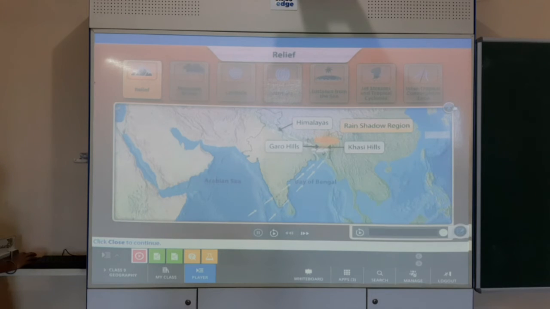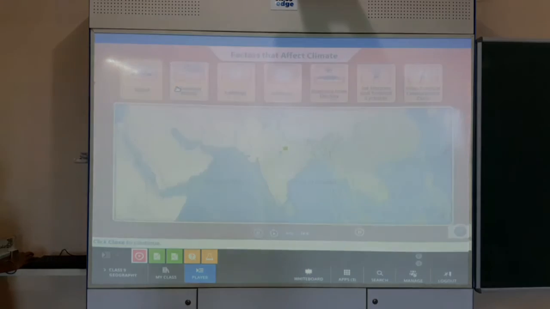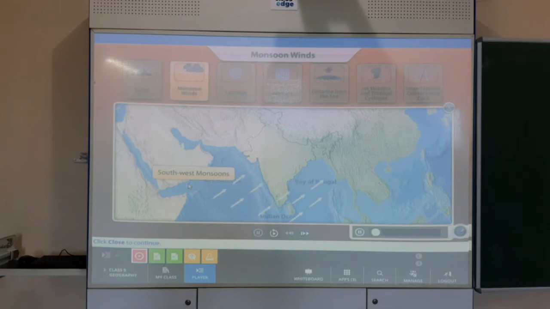Next factor that affects the climate. Moisture-carrying southwest winds move from the high-pressure regions of the Indian Ocean, Arabian Sea and the Bay of Bengal towards the low-pressure region of northwest India. As a consequence, these moisture-laden winds bring rain to the entire Indian subcontinent in the monsoon months between June and September.